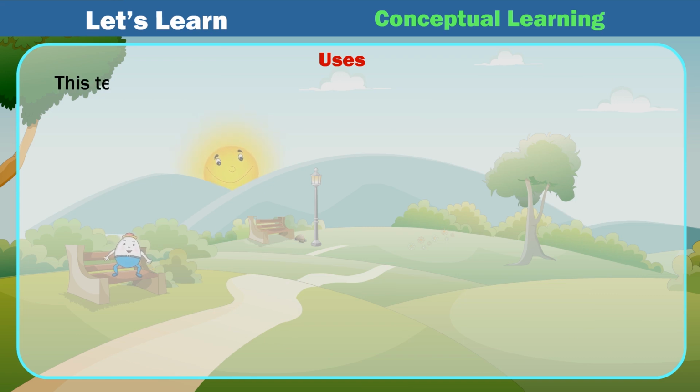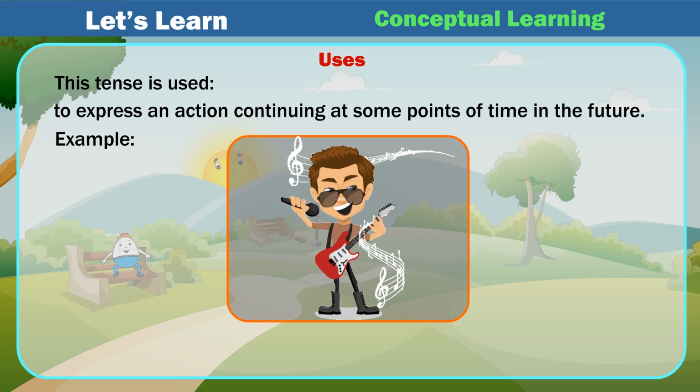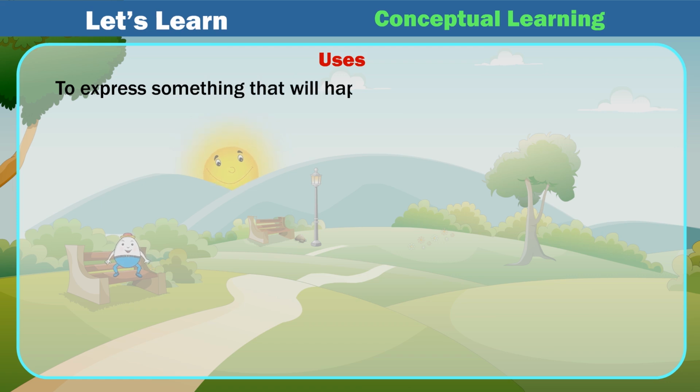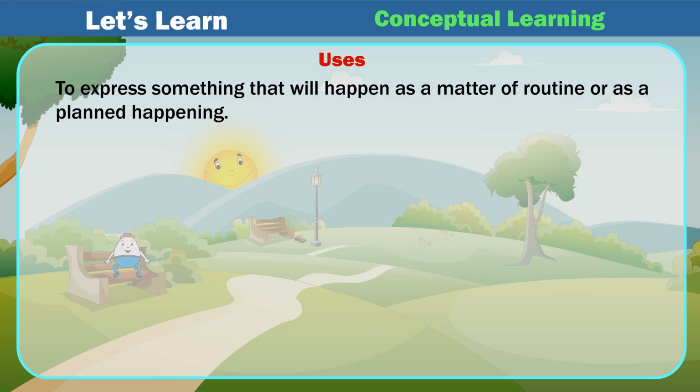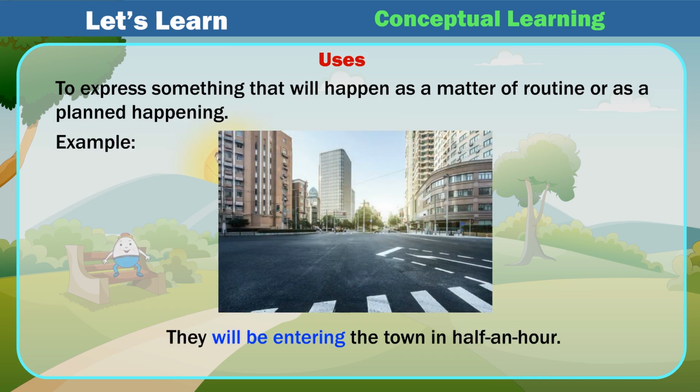Uses. This tense is used to express an action continuing at some point of time in the future. Example: I will be practicing singing in the evening. To express something that will happen as a matter of routine or as a planned happening. Example: They will be entering the town in half an hour.